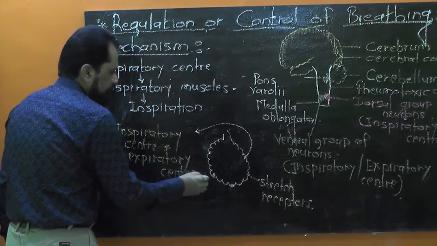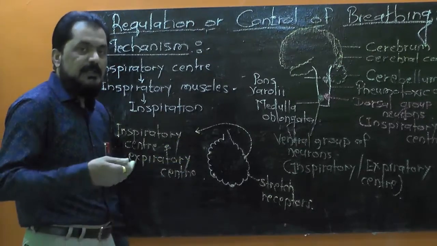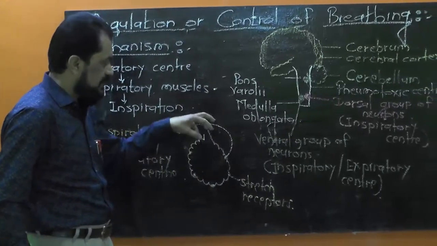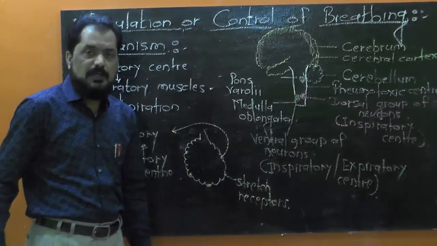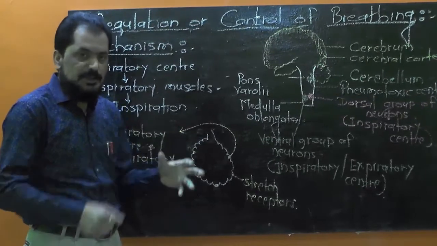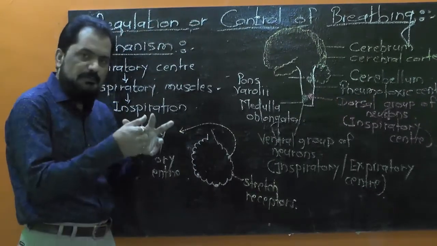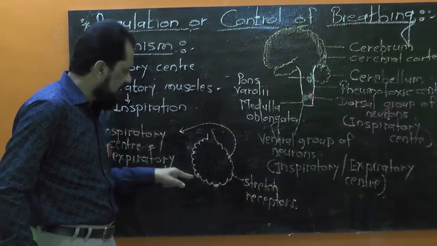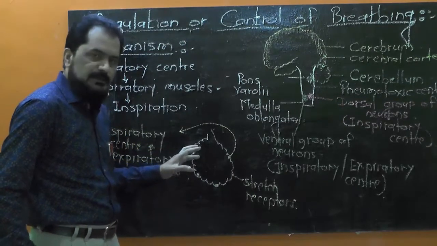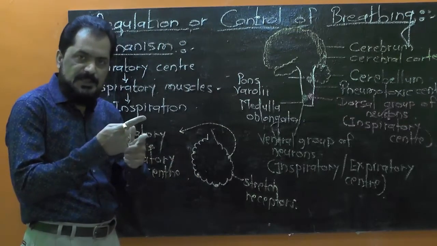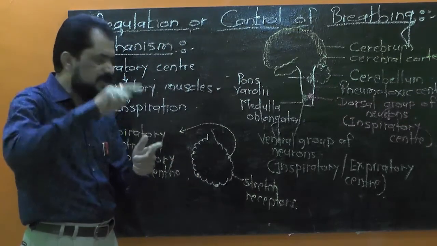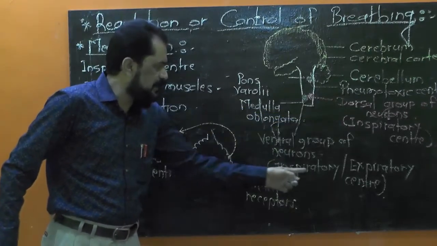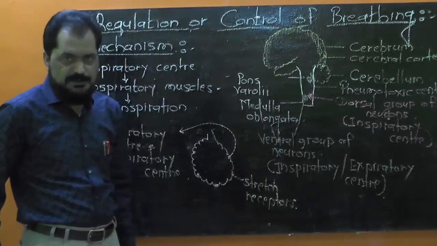Look at the diagram. I said that after inhalation of air, as the air is filled into the lungs, into the alveolar sac, the alveolar sac undergoes expansion. It causes the stretching of the wall of alveolar sac. Thus, the receptors present in the wall of alveolar sac get stimulated and they generate impulse. That impulse is sent to the respiratory center, especially inspiratory as well as expiratory center.